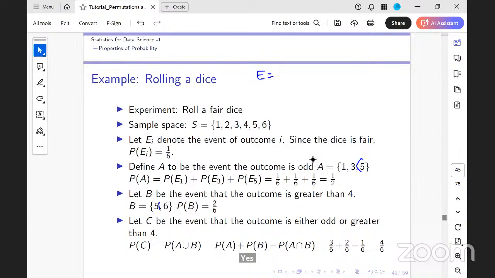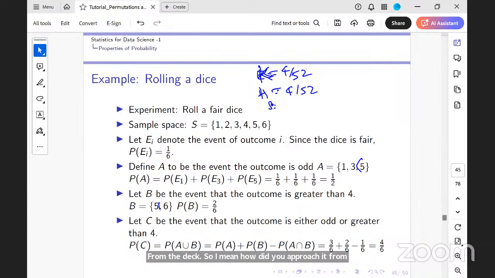What is the event here? Drawing a king and an ace consecutively. So what is the probability of drawing a king? 4 by 52. Ace is 4 by 52. So the outcomes are, you're drawing 2 cards.